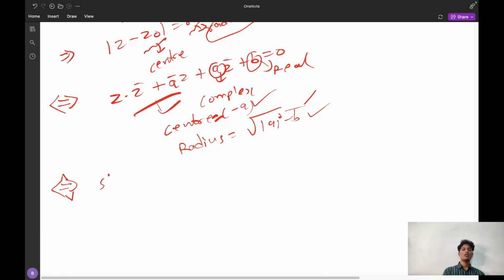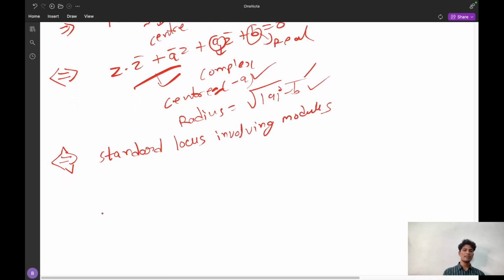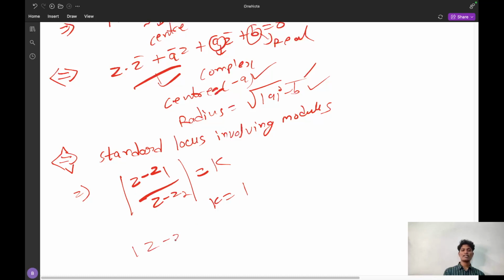Now there are so many standard locus involving modulus. The argument is completed, the conjugate is completed. Now comes the locus using modulus, that is modulus of z minus z1 divided by z minus z2 is equal to k. If k is equal to 1, first case, that is modulus of z minus z1 is equal to modulus of z minus z2. What does it imply?